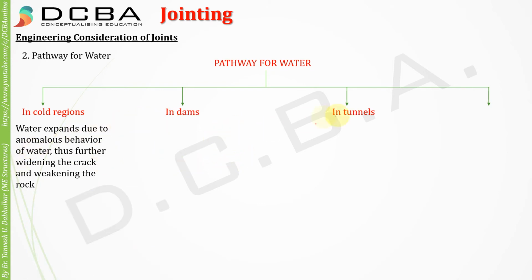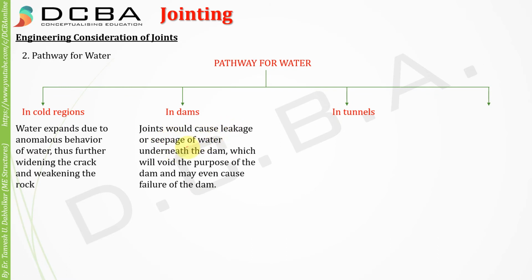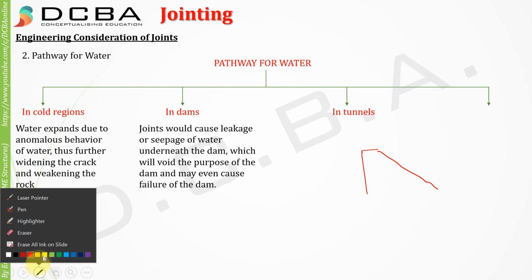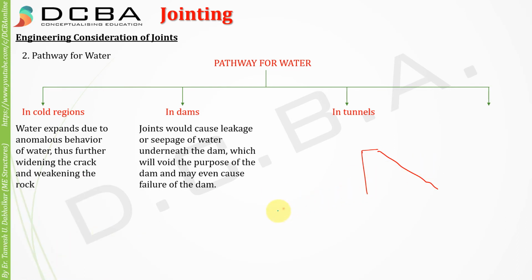Second, in dams and in tunnels. Joints would cause leakage or seepage of water underneath the dams, which will void the purpose of the dam and may even cause failure of the dam. Let's say I'm just trying to draw a dam here, and I will use a different pen for that. Let us say this is the ground surface and it is filled with different rocks, and there are joints in the rocks.